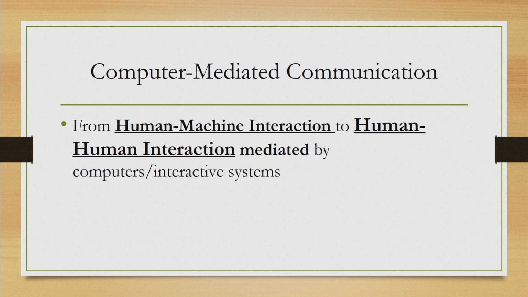Now, in the domain of computer mediated communication, we are talking of human to human communication, but this communication is facilitated by a computer in between. So, there are two levels of interactions. One is between a human and the computer, and second is between a computer and the other human. And through this computer we get to realize the human to human interaction.